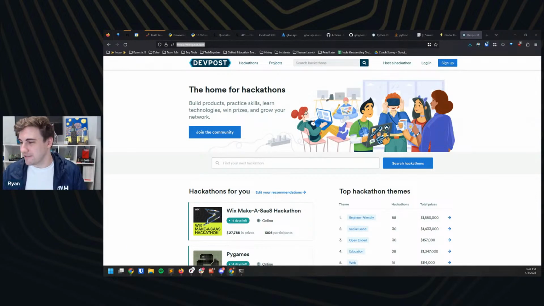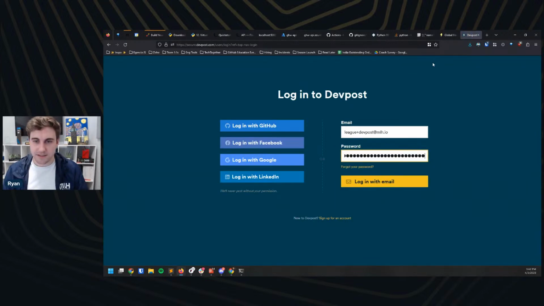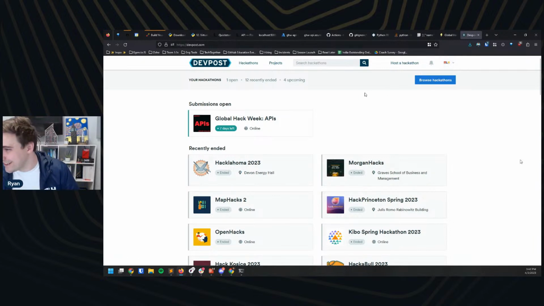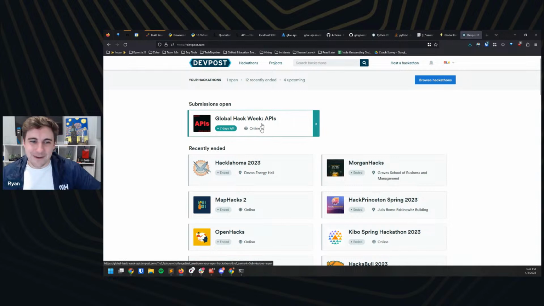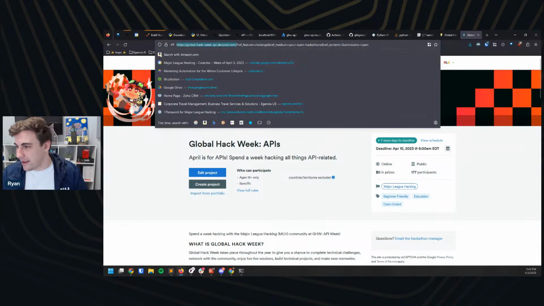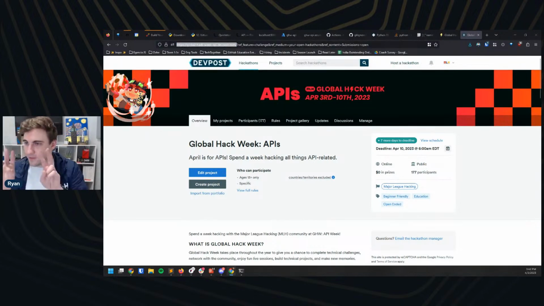So we're going to start on devpost.com, and then we're going to actually log in as well, of course. I'm going to use the MLH account here because I should use my own account, actually, the more I think about this. I haven't used my own DevPost account, and so I'll use the MLH account. It's fine. I'm going to go to the Global Hack Week DevPost specifically. I had this open because I'm on the organizer account for it. In case you don't, here it is.